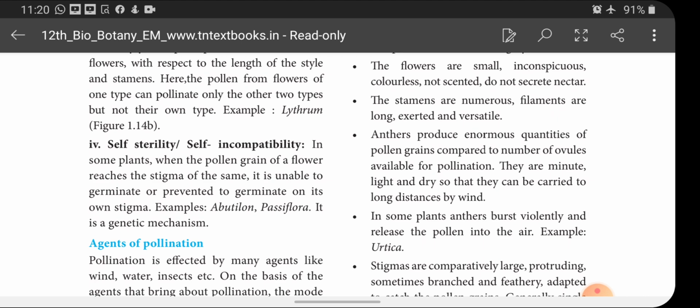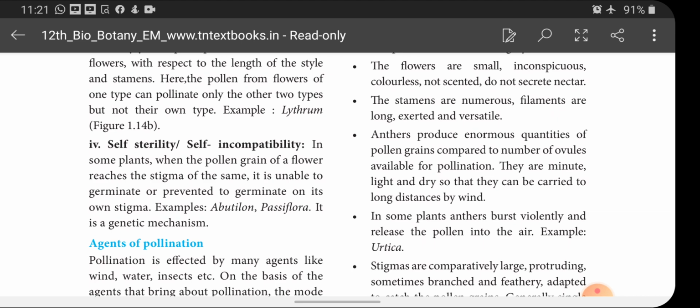When the pollen falls on the stigma of its own flower, what happens? Either it cannot germinate by itself or it is prevented from germinating on its own stigma. And this is called self-sterility or self-incompatibility. Example, Abutilon, then Passiflora. It is a genetic mechanism.